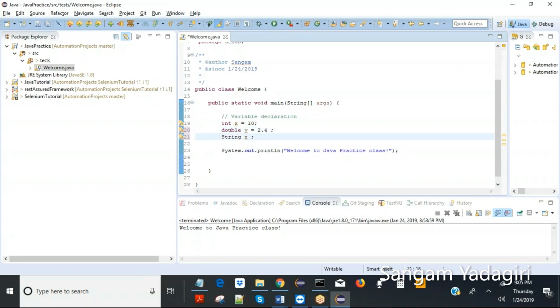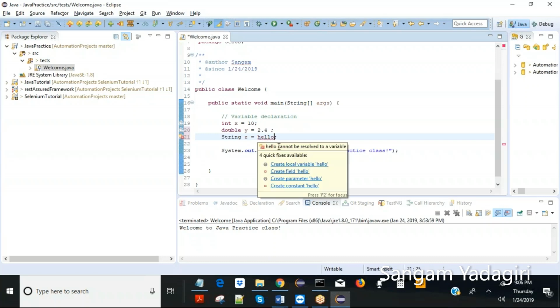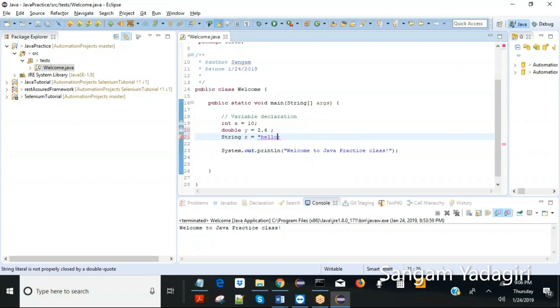Now let's assign a string value to z. Tell me any string. Hello. Hello is a string. Now let's see if it is correct or if it is throwing an error. Yes, it is. What is the mistake? It is asking for double quotes. A string value must be embedded in double quotes. The error message might not say exactly that; it's very vague, but you have to understand that a string must be embedded in double quotes. So immediately you do that.